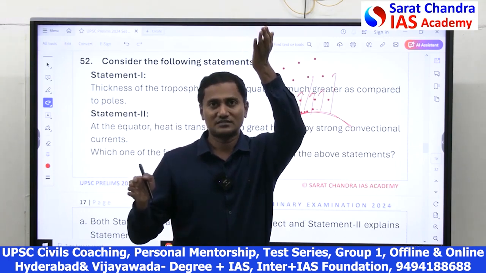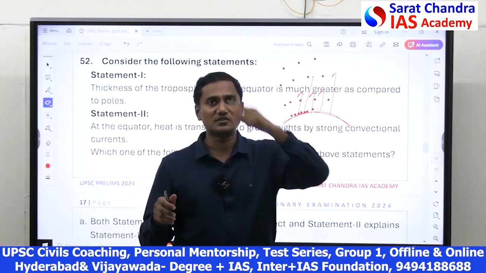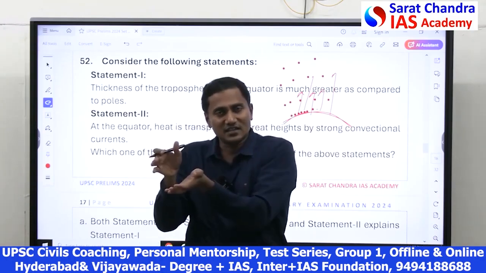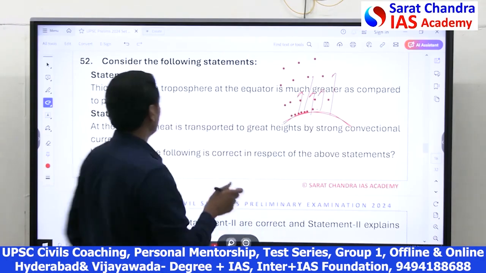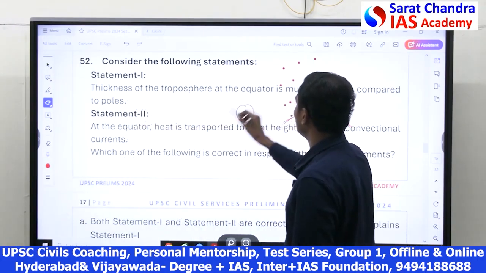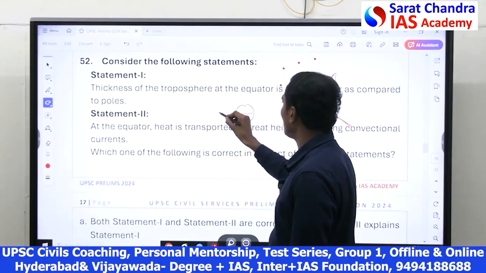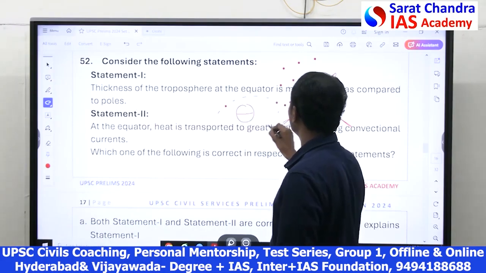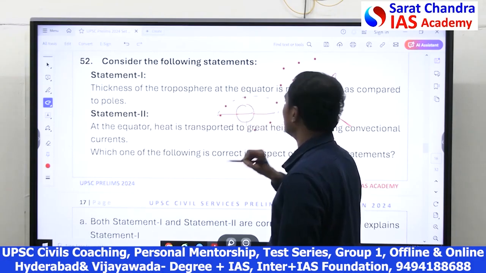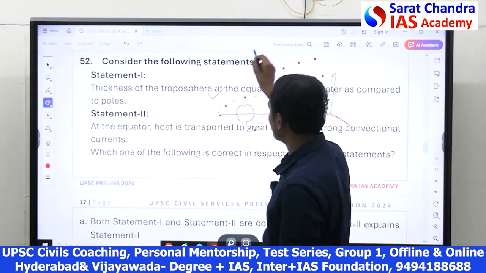That's why the troposphere, which is nothing but regional mixing of gases, is thicker along the equator and thinner along the polar region. So for the first statement, if this is Earth and this is the equator, I will draw the troposphere like this. At the equator it is thick, at the pole it is very thin. So the thickness of the troposphere at the equator is much greater, correct.